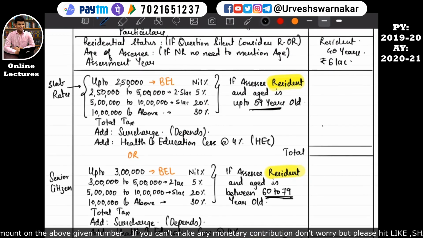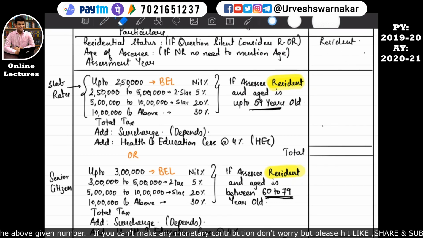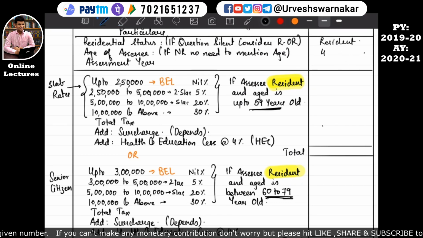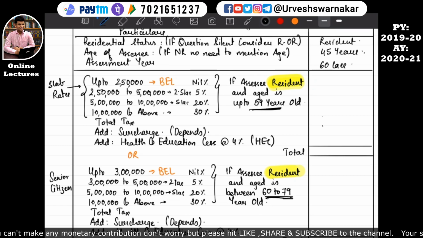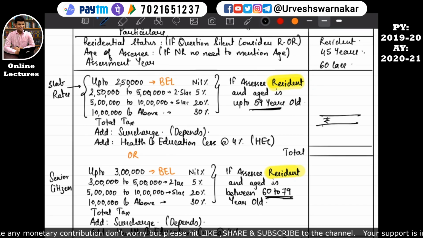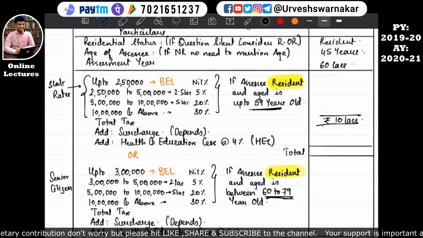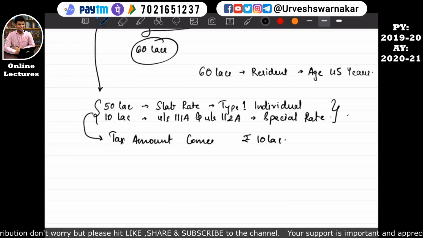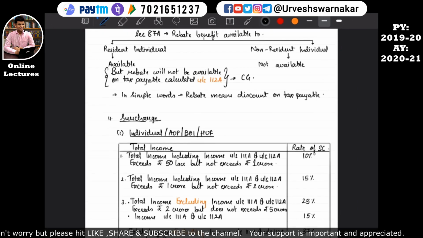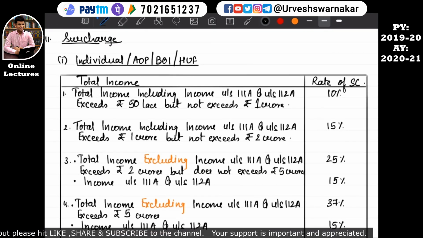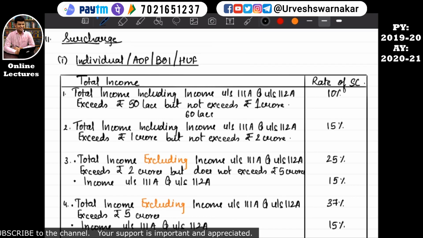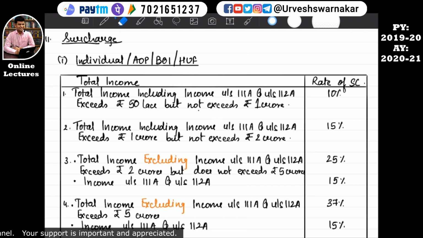Tax calculation format. Here we'll say he is a resident, his age is 45 years, and his income is 60 lakhs. We are calculating his total tax; assume it is rupees 10 lakhs. Now his surcharge will apply because his total income, including income under section 111A and 112A, exceeds rupees 50 lakh but does not exceed rupees 1 crore. Since his income of 60 lakhs falls in this slab, his surcharge rate will be 10%.